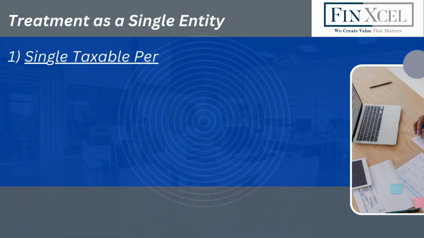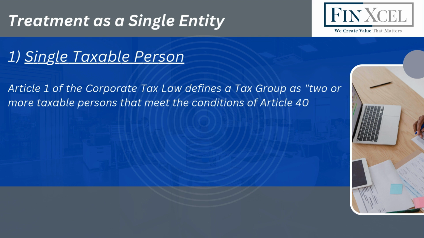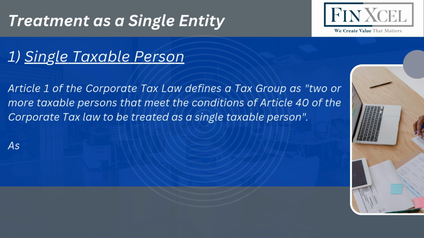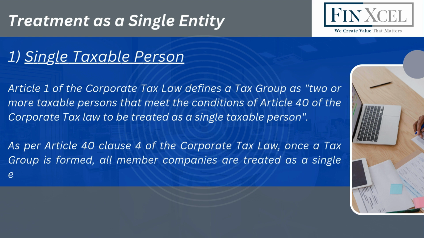Single taxable person. Article 1 of the Corporate Tax Law defines a tax group as two or more taxable persons that meet the conditions of Article 40 of the Corporate Tax Law to be treated as a single taxable person. As per Article 40 Clause 4 of the Corporate Tax Law, once a tax group is formed, all member companies are treated as a single entity for corporate tax purposes.